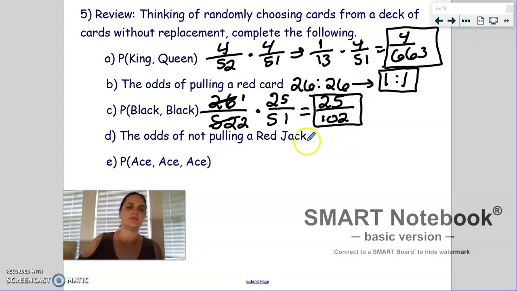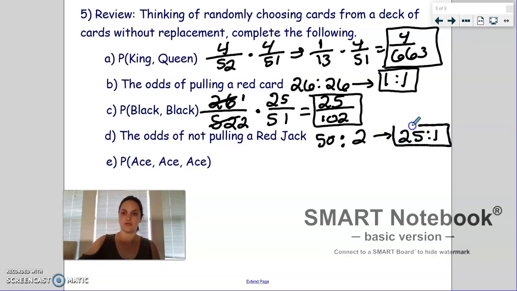All right, let's do D. The odds of not pulling a red jack. Well, if you didn't know, there are 2 red jacks in the deck. So if we're looking at our probability, or our odds, not pulling a red jack would go first, pulling a red jack would go second. So I'm going to put that 2 for the 2 red jacks in the second spot. And all the rest of the cards would work. All the rest of the cards are not red jacks. So that means 50 are not. Now you do have to simplify that. So we're going to divide them both by 2 and say that's 25 to 1. That's your odds of not picking a red jack, 25 to 1.